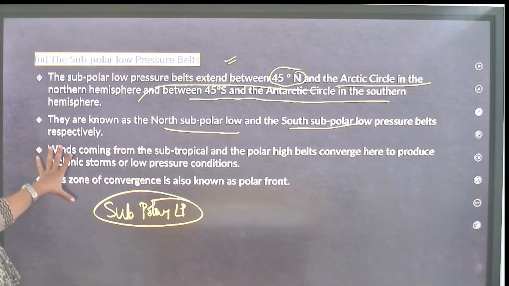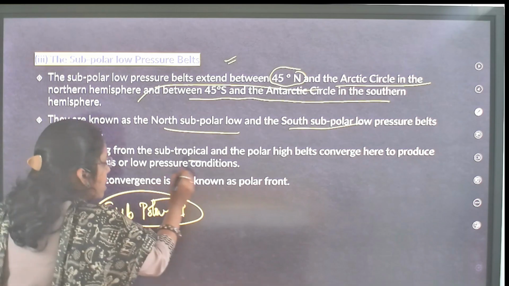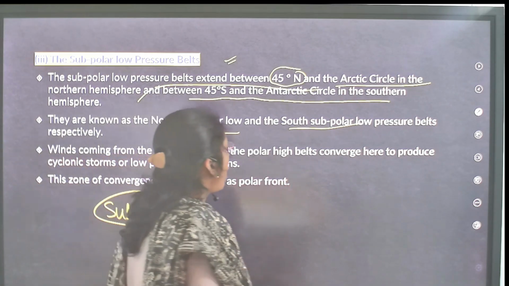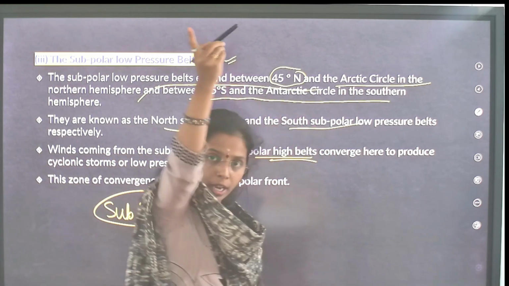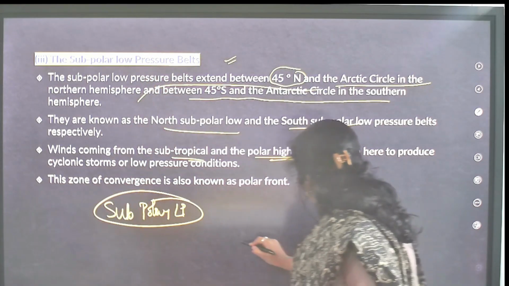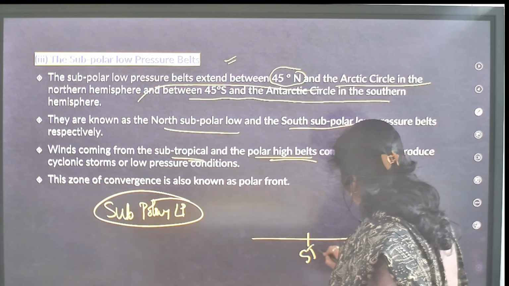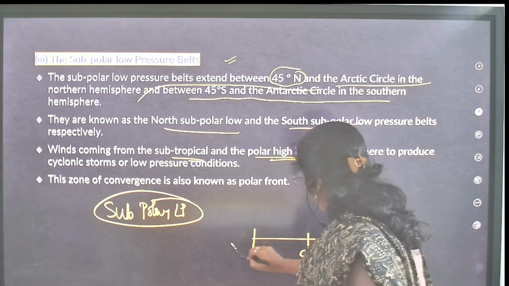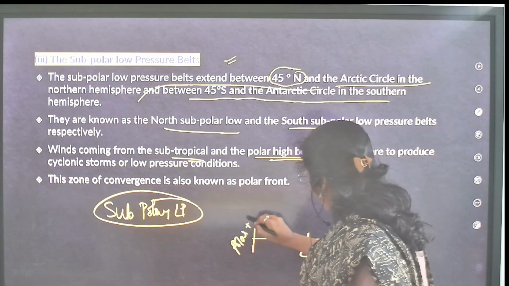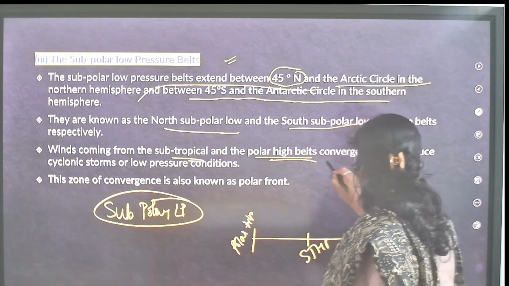Here what happens? Winds coming from the subtropical high pressure and the polar high pressure converge here.